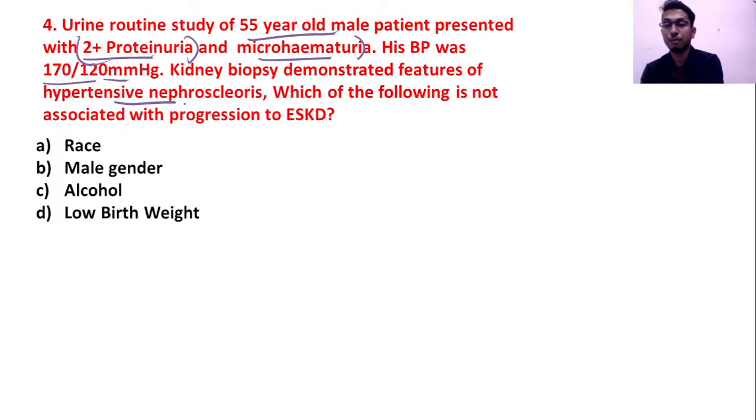So this is a patient who came with hypertensive nephrosclerosis. What is hypertensive nephrosclerosis? It is a very simple term: it is nothing but the changes of hypertension seen in the kidney. Now, which of the following is not associated with progression to end-stage kidney disease? This is about hypertensive nephrosclerosis. An important thing to note is that systemic hypertension can result in permanent damage.